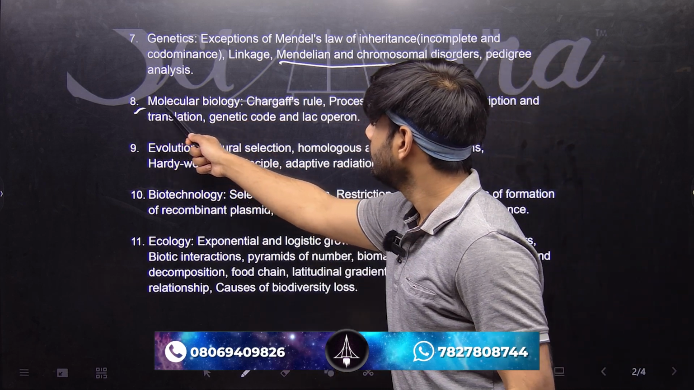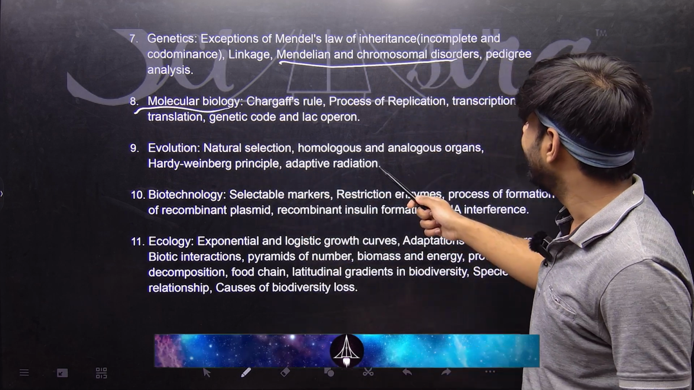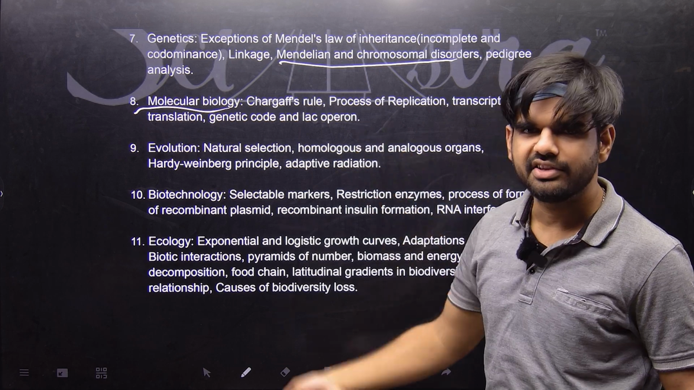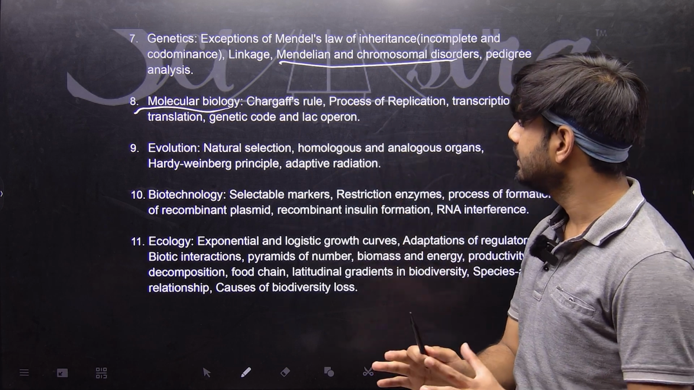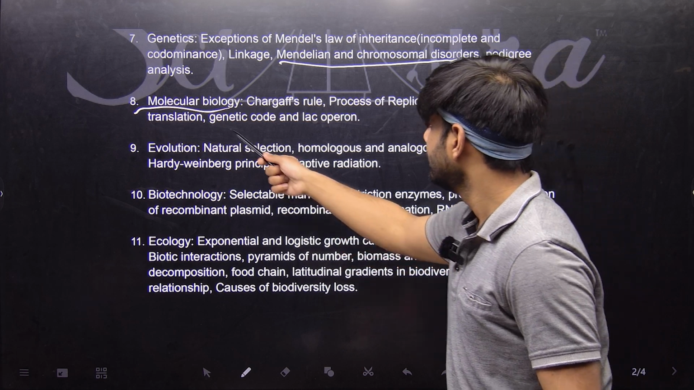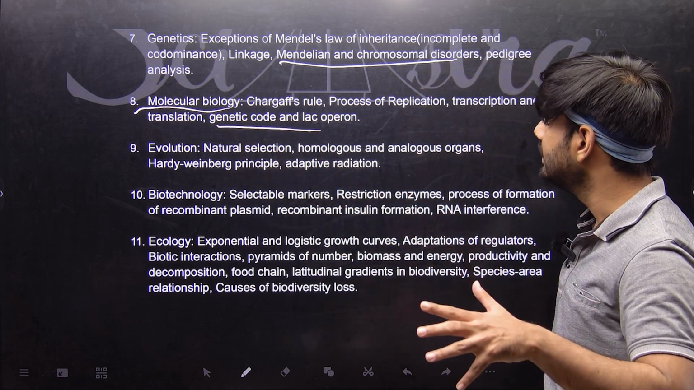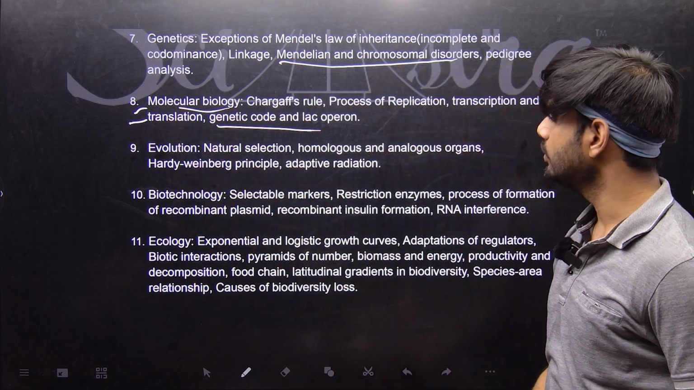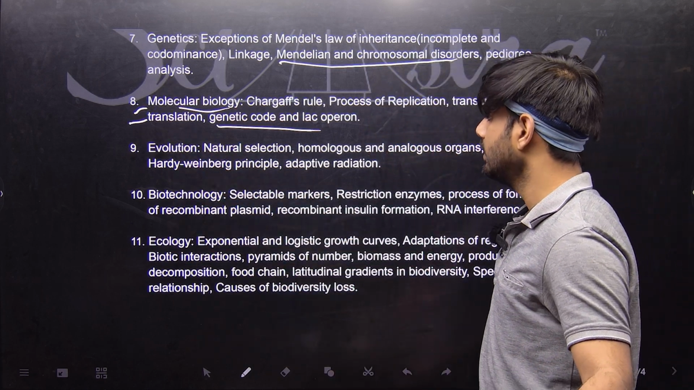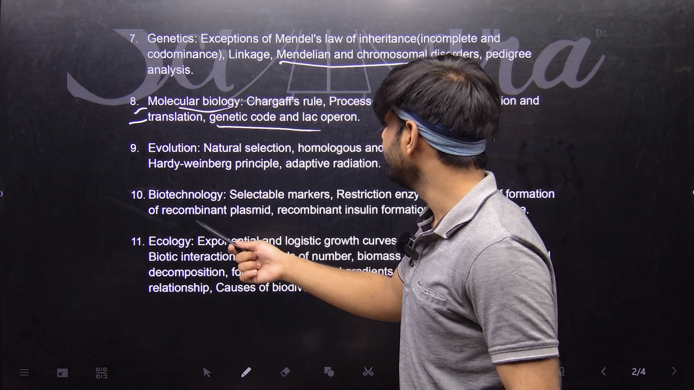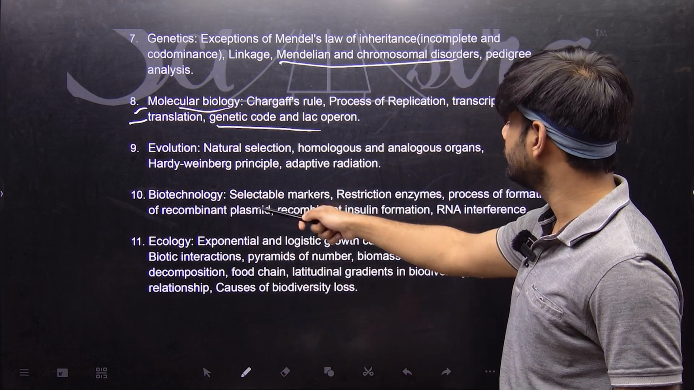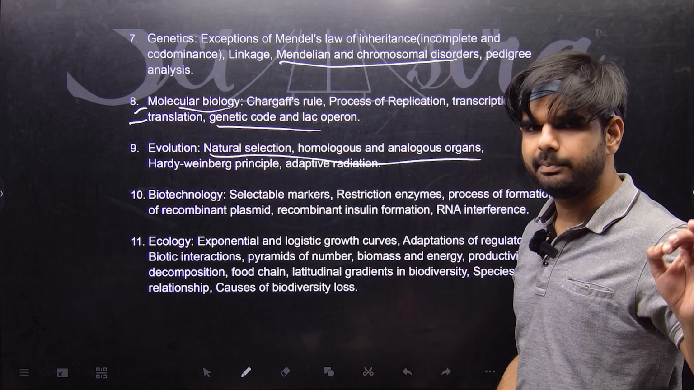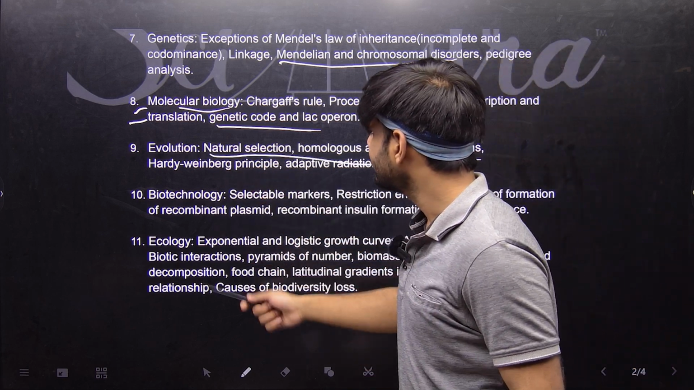Now we have molecular biology. In that we have process of replication, Chargaff's rule, transcription, translation, right? So all the basically the methods that are there, right? Genetic code, lac operon, and these things are very important because these are also asked very much in NEST as well, right? A lot of questions. So then we have evolution. In that we have natural selection, homologous, analogous organs. So these are intuitively very important topics which you should definitely study and practice.